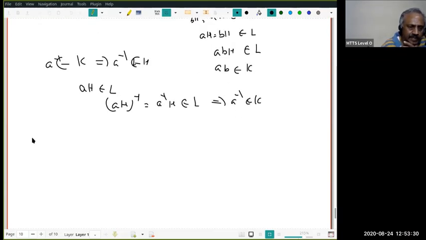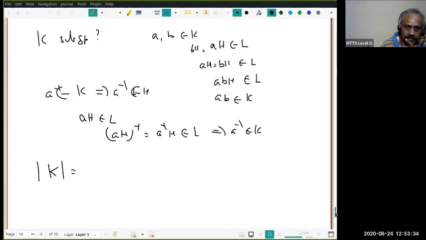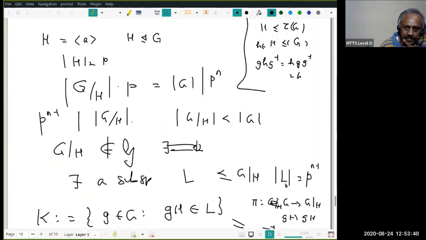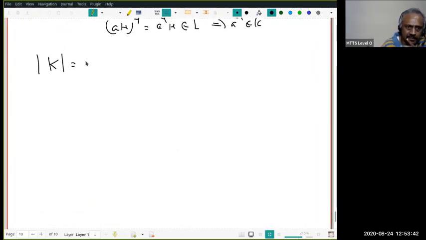Okay. Now, what is the order of the subgroup K? Notice that we just quotiented by only H. But remember, H is of order P. Therefore, I should suspect this order is P power n. But that's very easy to prove. Why?